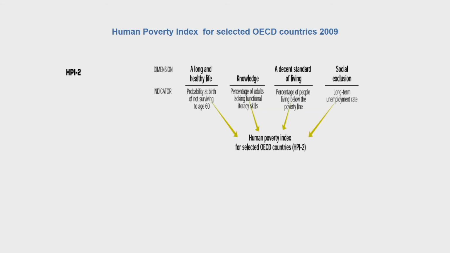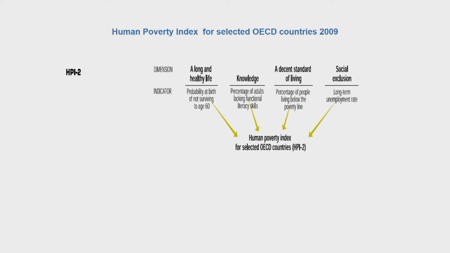Similarly, HPI 2 is constructed for the developed countries, and for select OECD countries. This is taken from the 2009 report. There is an addition of dimension as far as the HPI 2 is concerned. Along with long and healthy life, knowledge and a decent standard of living, there is social exclusion which has been added to the HPI 2 calculation. So this basically relates to non-participation or exclusion of population from the overall levels of human development.